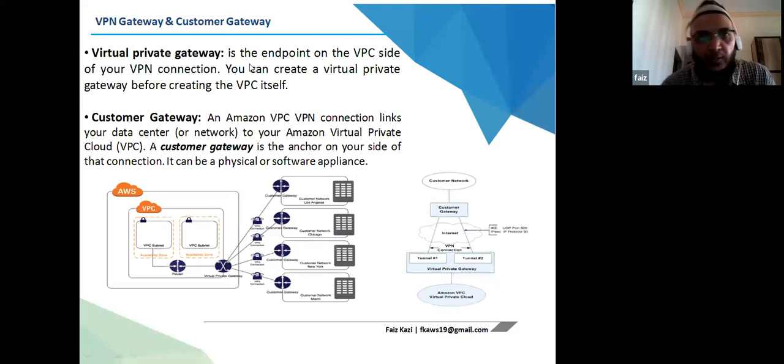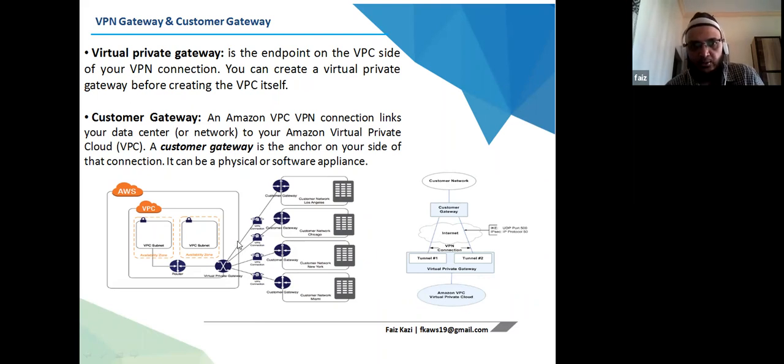So what is a VPN gateway? It is the endpoint on the VPC side of your VPN connection. You can create a virtual private gateway before creating the VPC itself. The customer gateway and Amazon VPN connection link your data center to your Amazon virtual private cloud.